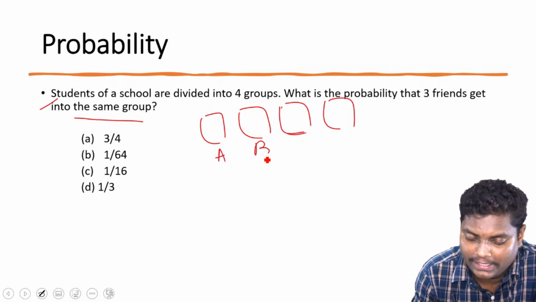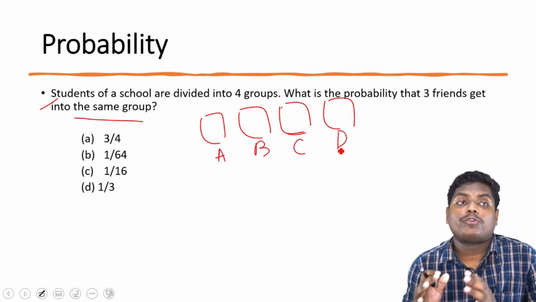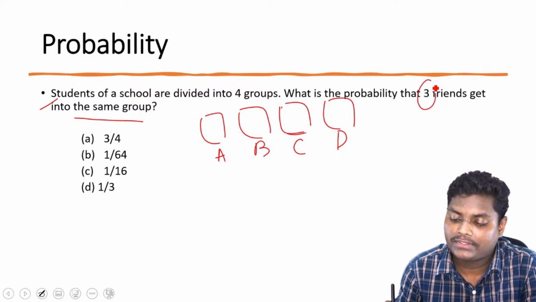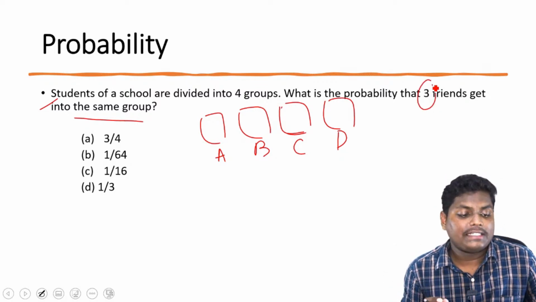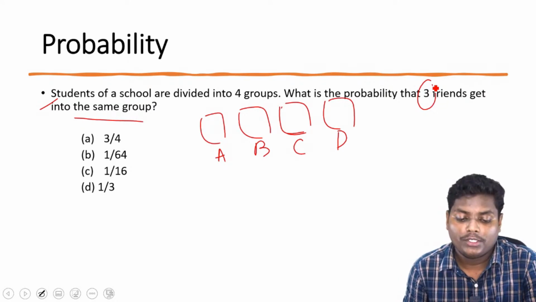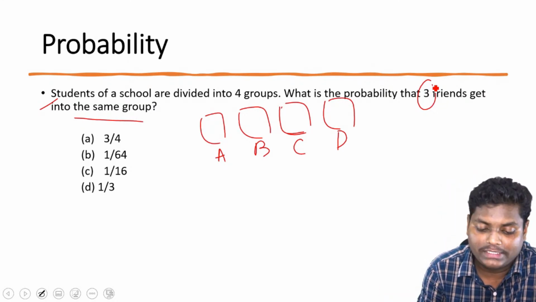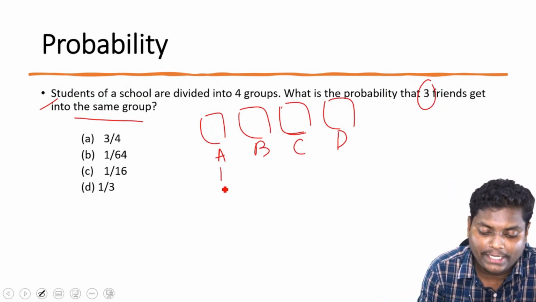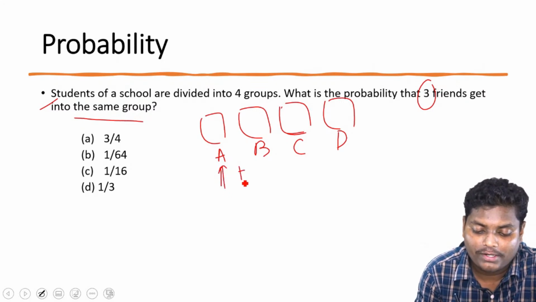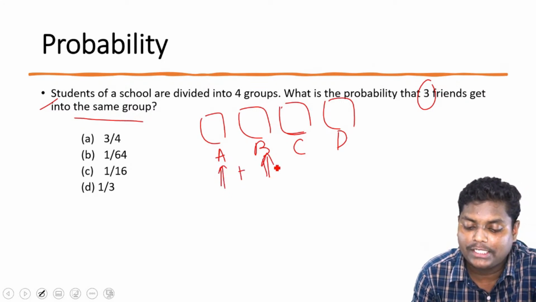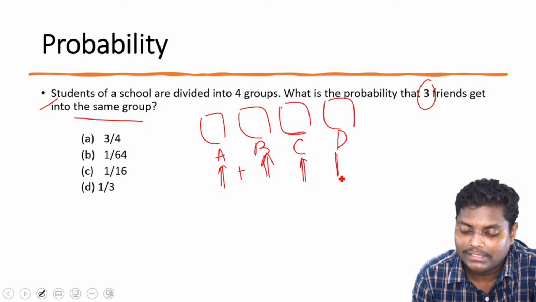A, B, C, D. There are 4 groups A, B, C, D, and we have 3 friends. What it is asking is that they go to the same group. So it may happen that all these friends come to group A, or all 3 come to this group, or this or this.